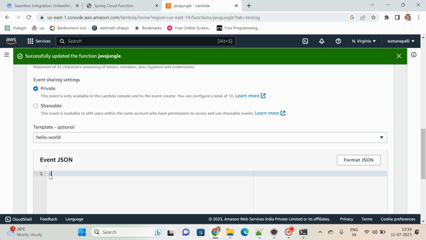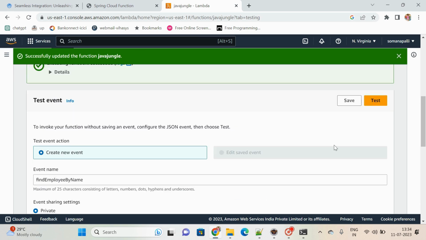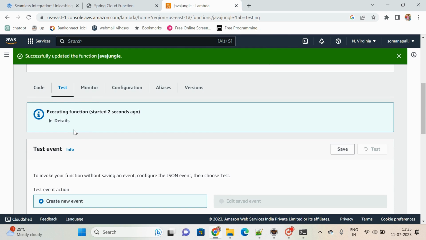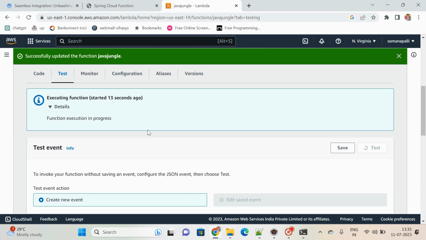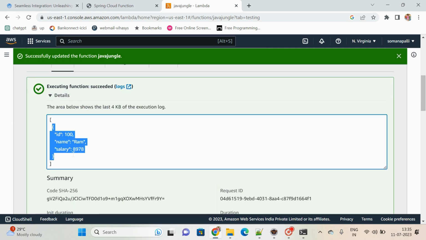What is that input, tell me. Here, for example, I am giving ram, so this is my input, the employee name itself. Now when I click on test, definitely this time we are getting only the ram employee object. Function execution in progress. Yeah, you see, ID 100, name ram, salary, only one employee object we are getting.